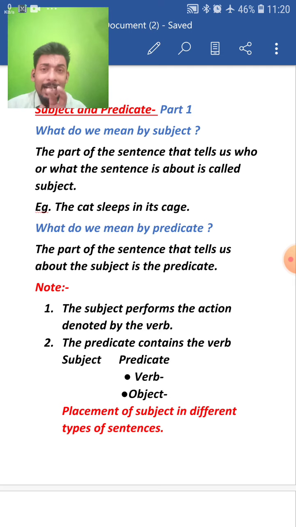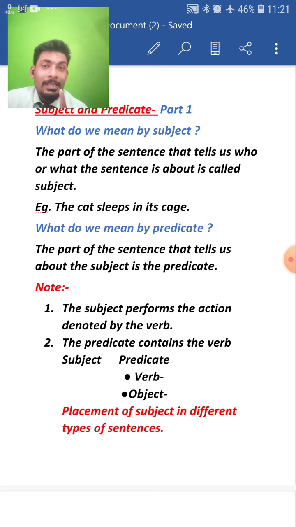Here, the cat is sleeping, my dear student. The cat is sleeping. And where is it sleeping? It is sleeping in its cage. And as per the definition I told you, the predicate is that part of the sentence that tells us about the subject, my dear student.